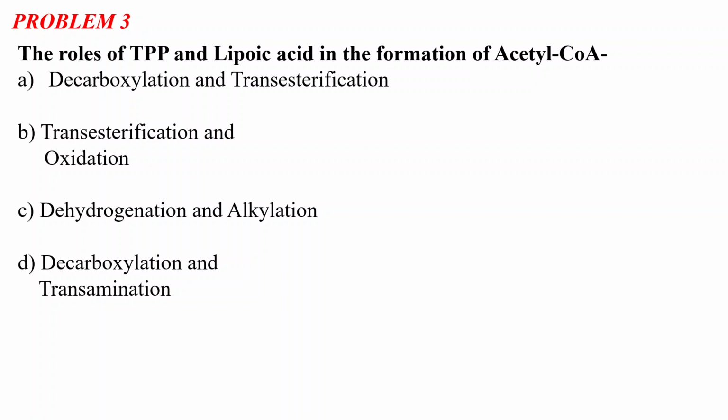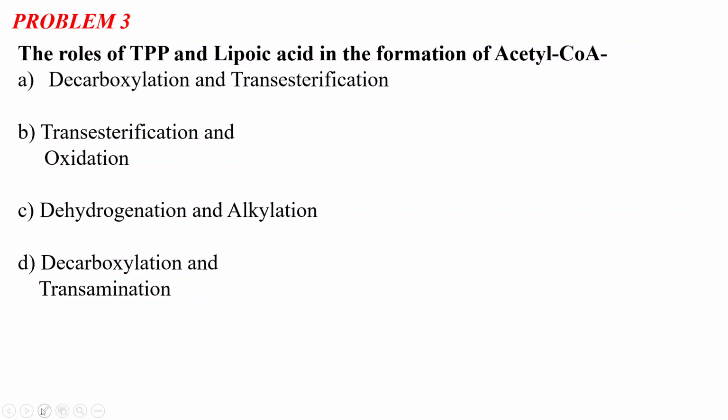Now problem 3 says that the roles of TPP and lipoic acid in formation of acetyl CoA are: option A, decarboxylation and transesterification; option B, transesterification and oxidation; option C, dehydrogenation and alkylation; and option D, decarboxylation and transamination.